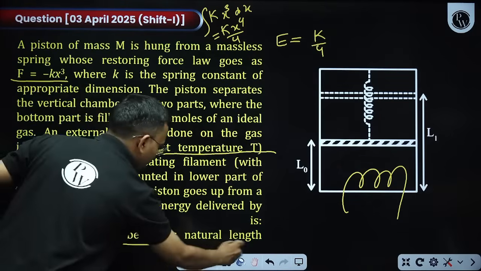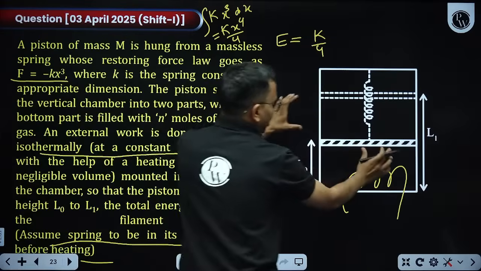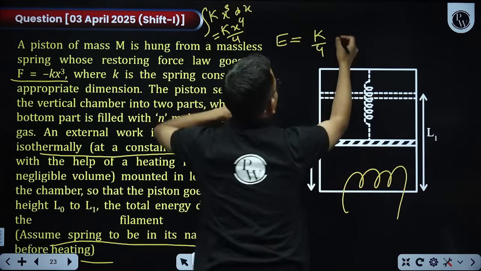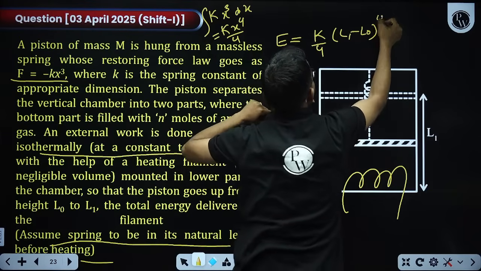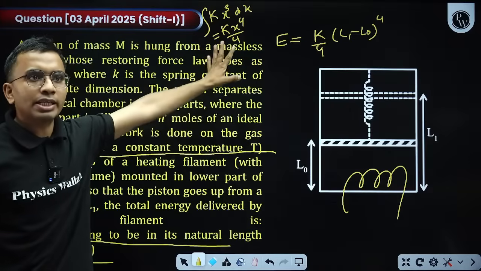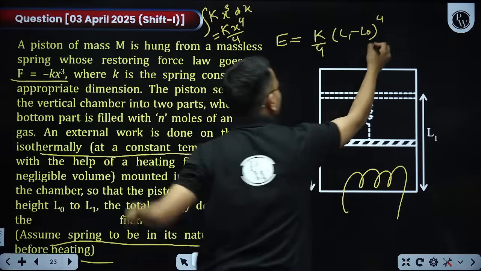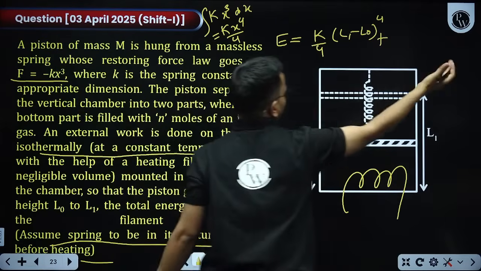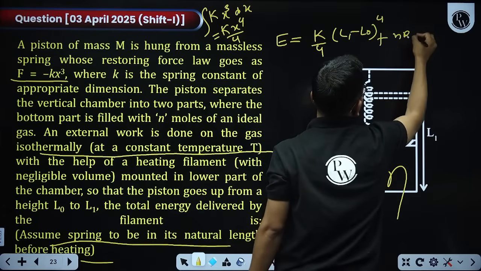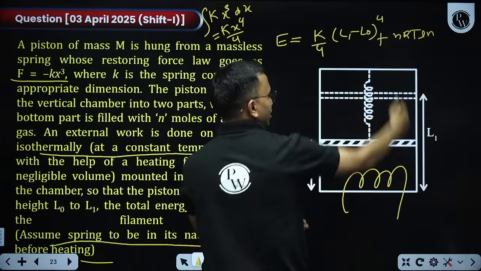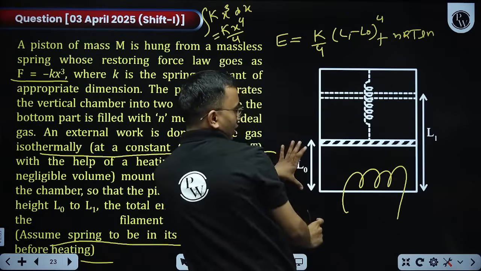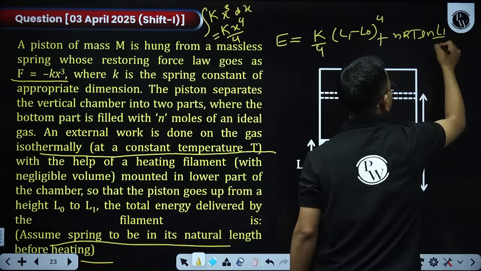Assume the spring to be at initial natural length, yes. So the compression will be L1 minus L0, so k by 4 into (L1 minus L0) to the power 4. This is the energy that will be stored in the spring, plus work done by the gas, nRT ln V2 by V1. V2 is area of cross section into length, V1 is area of cross section into the initial length, so L1 by L0, plus